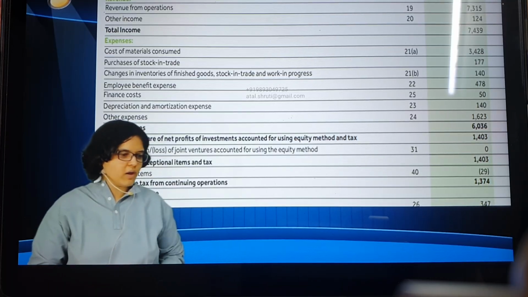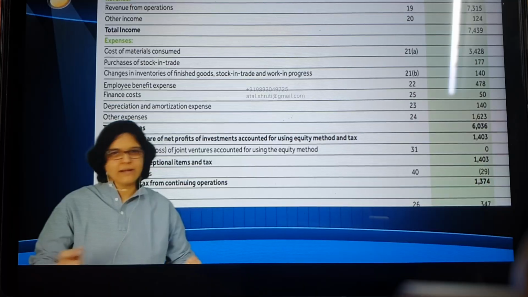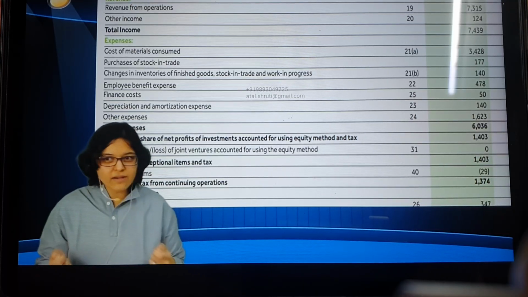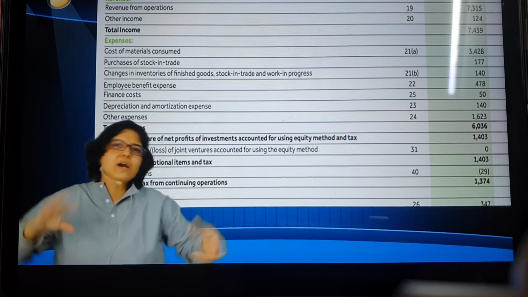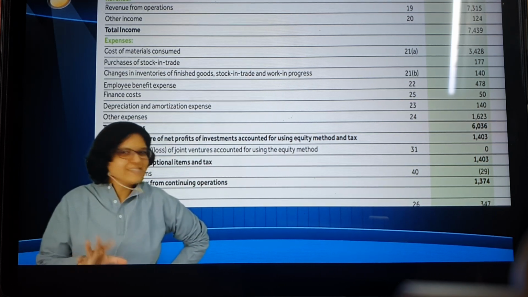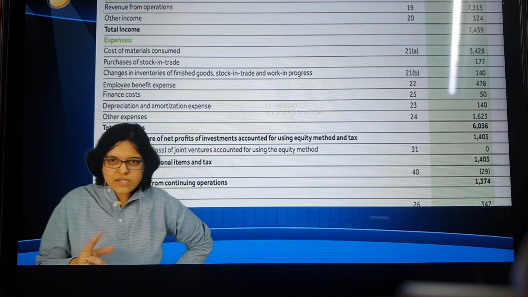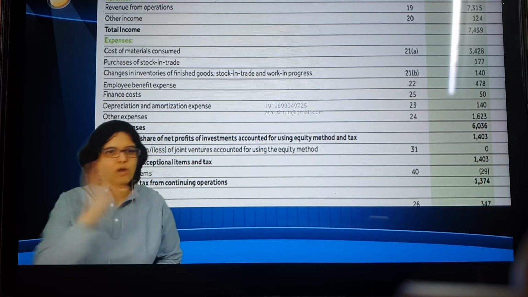See, finally, whenever there is an expense, normal expense, recurring expense, I spend money every day. Whenever I purchase any asset, that is also where I spend money. But where is the differentiating factor? Whether it's an asset or whether it's an expense to be taken to P&L? The nature of whether it's a recurring expense or kind of one time. Why am I saying kind of one time? If I purchase this camera, does it mean I'm not allowed to buy it a second time? No, kind of one time. Are you understanding the difference? Yes. So quickly tell me, you check out any P&L. There are only 5-6 major items of expenses. First is related to your raw material consumption.